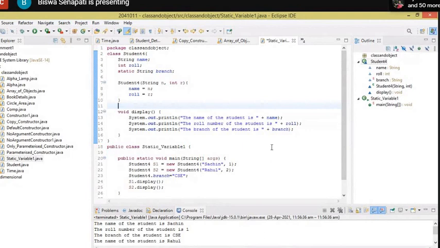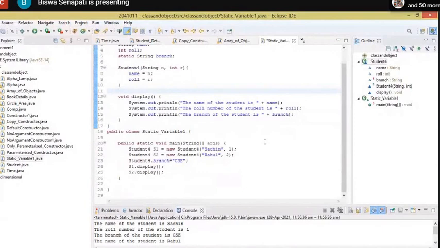So then we create the parameterized constructor where we initialize the name and the roll. Very good. Then the display function where we display. Then we move to public class static variable 1 where we create the main function. And we create the objects S1, S2 with the parameters Sachin and 1, and Rahul and 2.